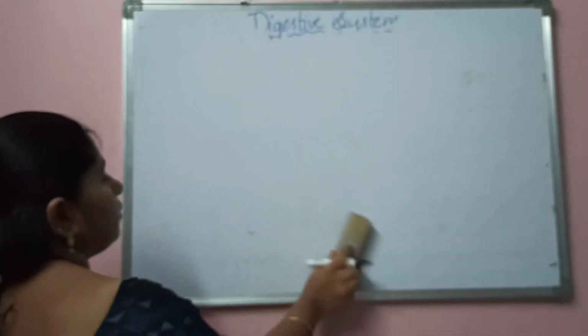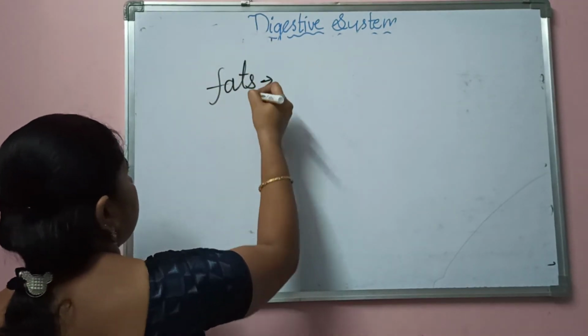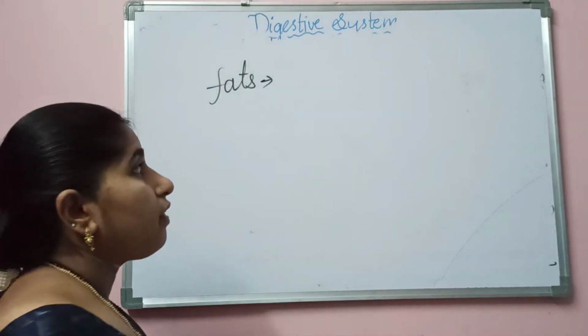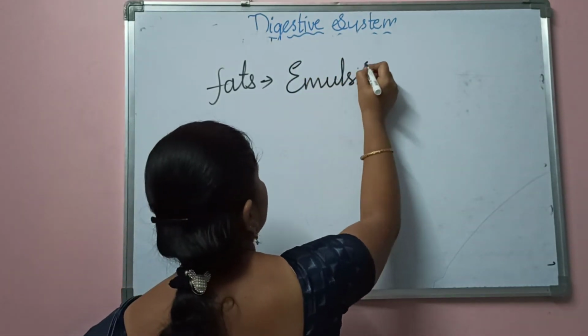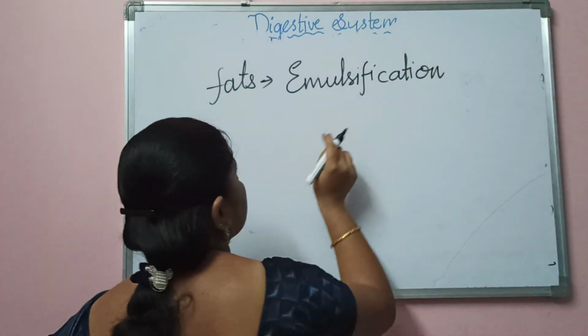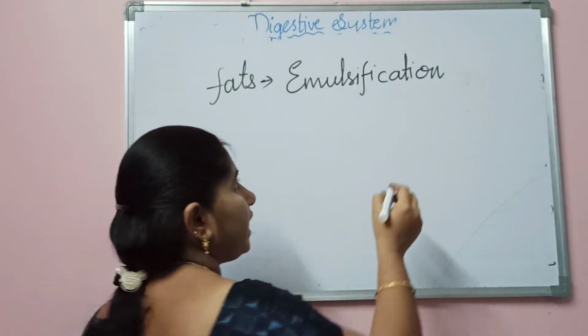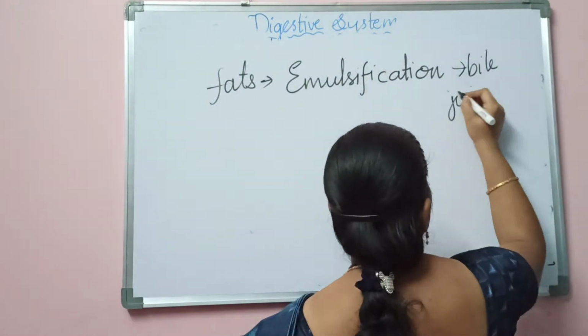So next, lipases. How are the fats digested? This is an important topic. The process of digestion of fats is called emulsification. Emulsification is done by the bile juice that is produced by the liver.